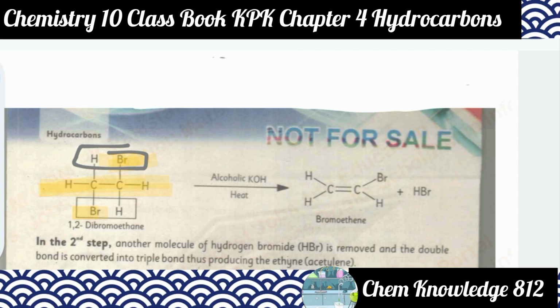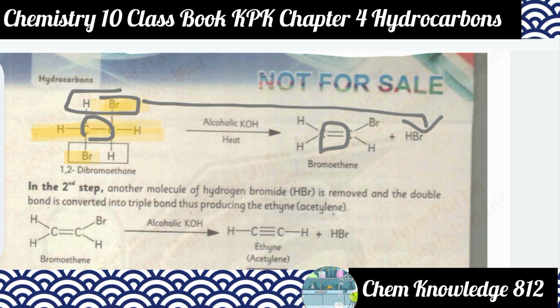This is the replacement of HBr, the dehalogenation. This is replaced to form HBr, and the single bond between the two carbon atoms will be converted into a double bond. So we can say this is the dehalogenation of